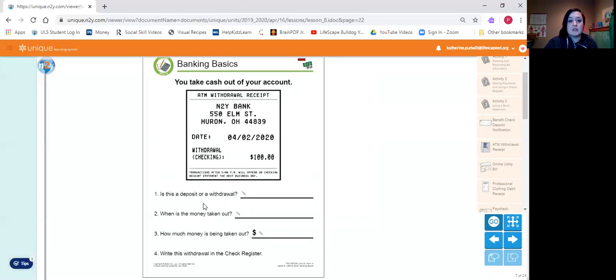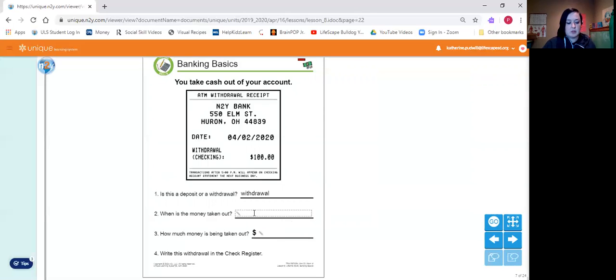Is this a deposit or a withdrawal? Look up here and we can see it's a withdrawal. We are taking money out of our account to spend. When is the money taken out? Remember, the keyword when tells us we're looking for a date. And the only date I see up here is April 2nd, 2020. So we'll put that in.